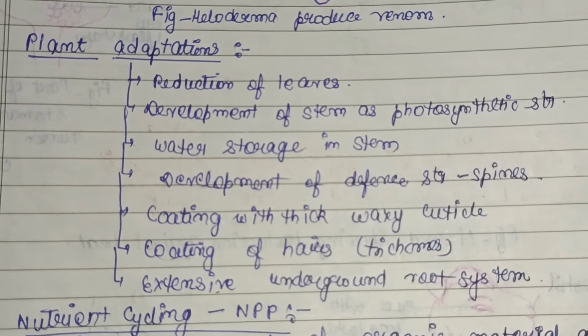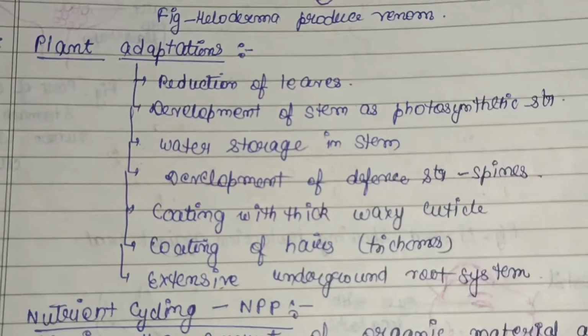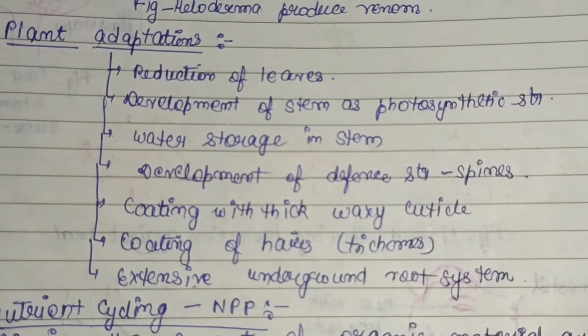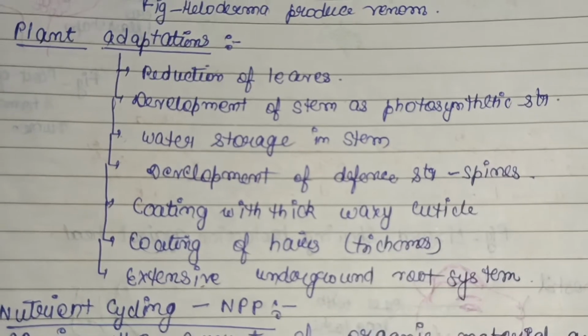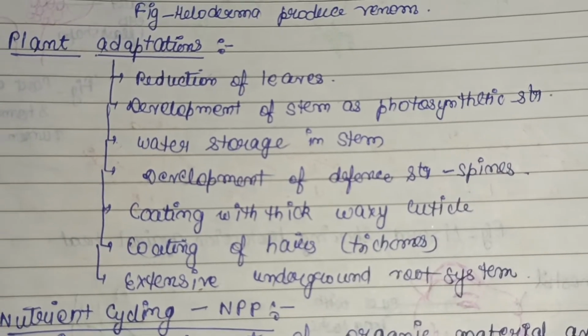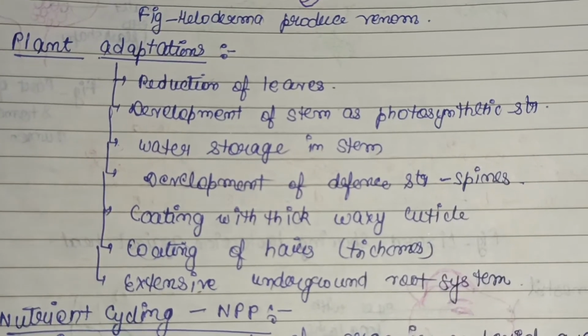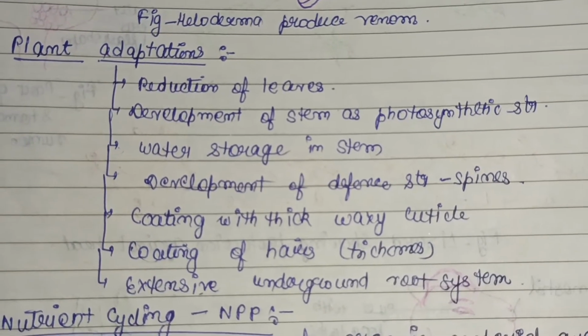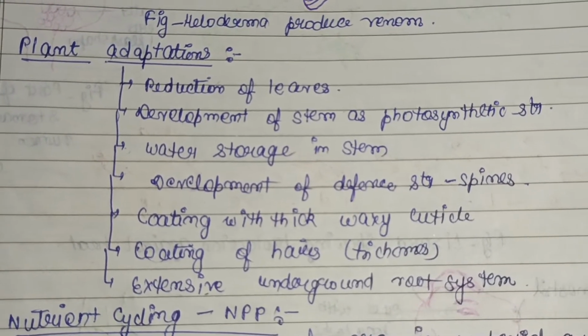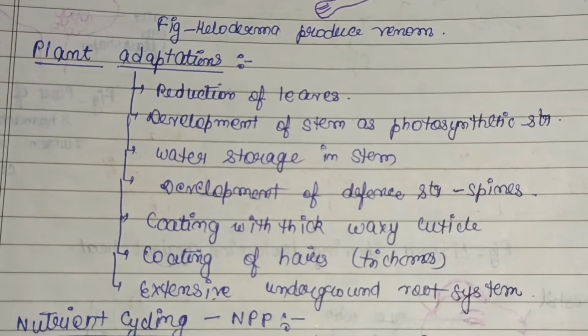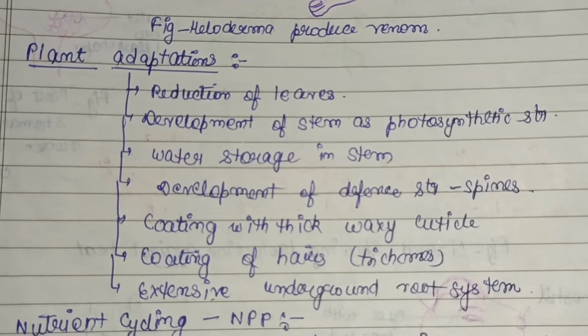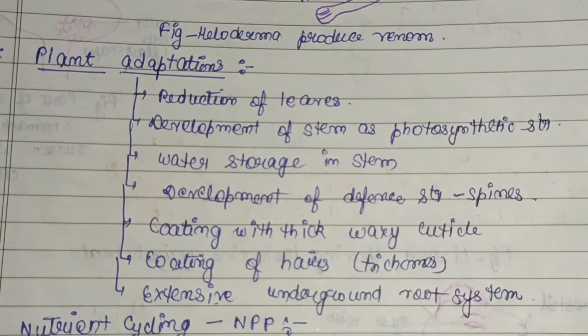So now is the plant adaptation. First is reduction of leaves. Basically, plants reduce their leaves so as to protect themselves from evaporation. Development of the stem as a photosynthetic structure, that is, they perform photosynthetic activity from the stem itself, they make their food from the stem itself. Then water storage in the stem, they store the water.